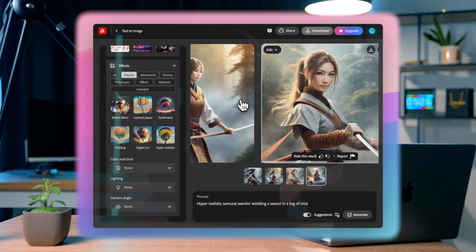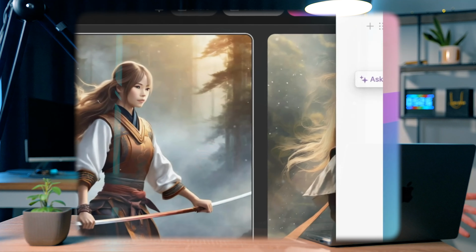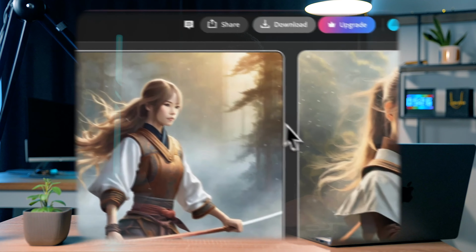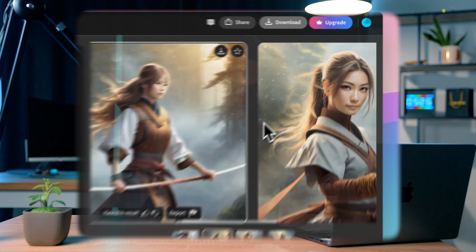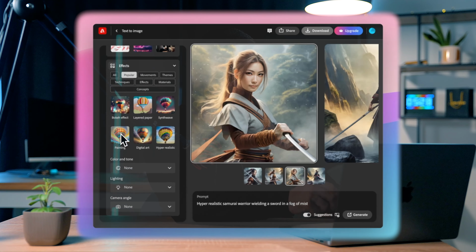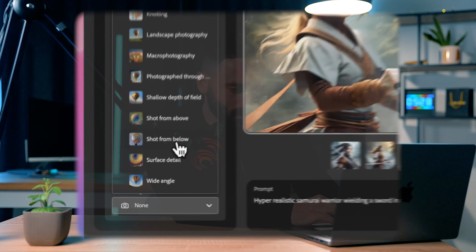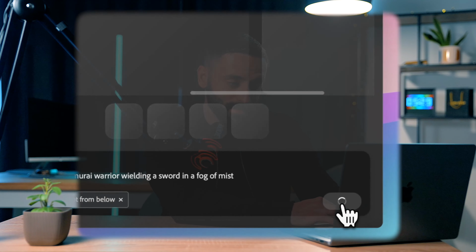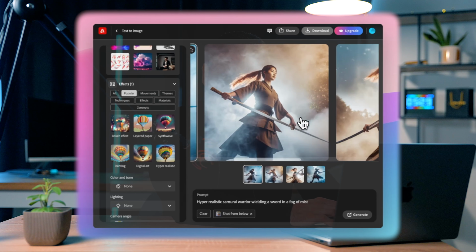And it gets a lot right when it comes to image generation. It's not quite as accurate as DALL-E, if I'm completely honest. It tends to make mistakes here and there, but you can tweak them in the side panel. So let's, for example, make it a low angle shot, so it's shot from below. And when I click regenerate, it makes some low angle shots, which is pretty insane. And that's still not even the best part.